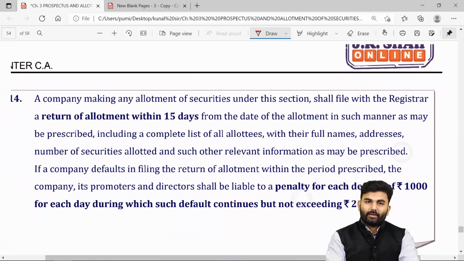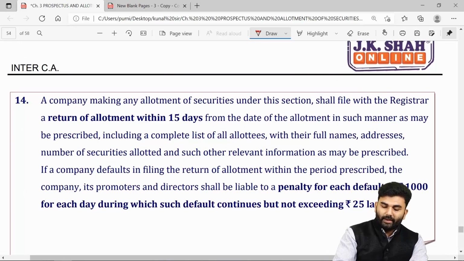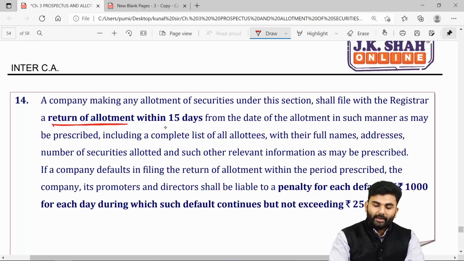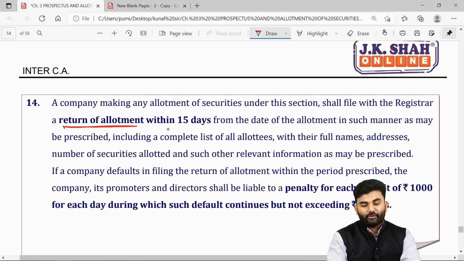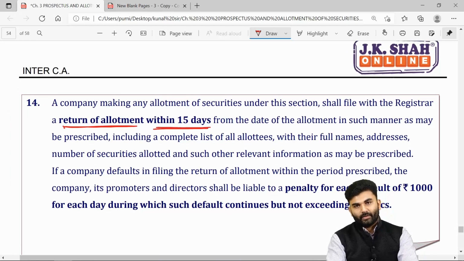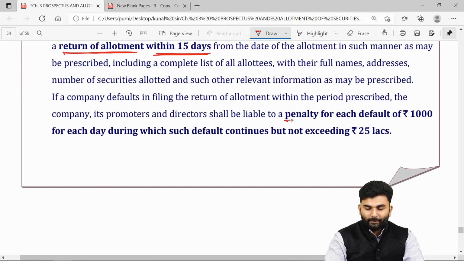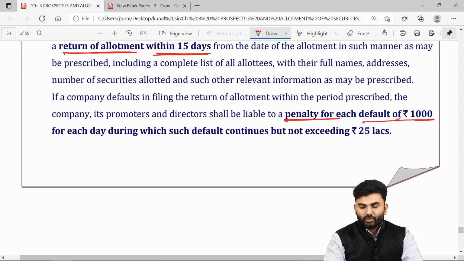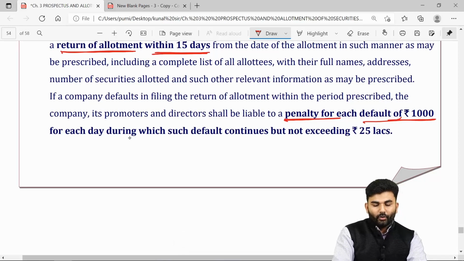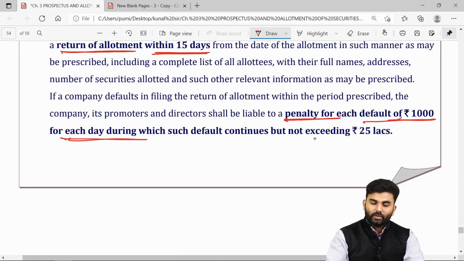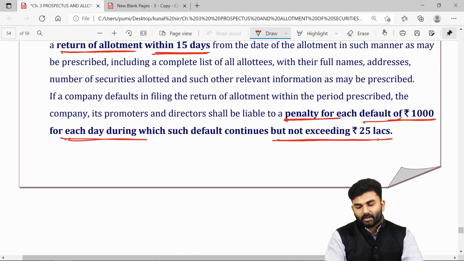The last rule over here says the company needs to file a return of allotment in case of private placement within 15 days. If the return of allotment is not filed, then yes, there will be a penalty of rupees 1000 per day during which the default continues, but the maximum penalty is 25 lakh rupees.